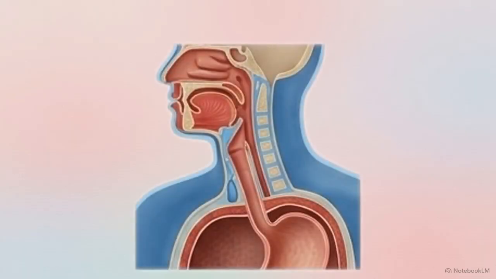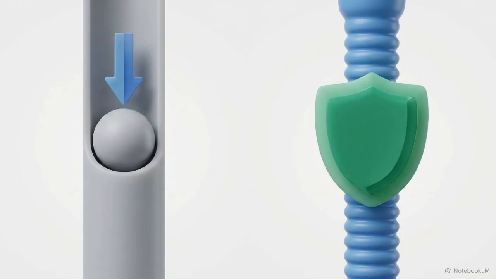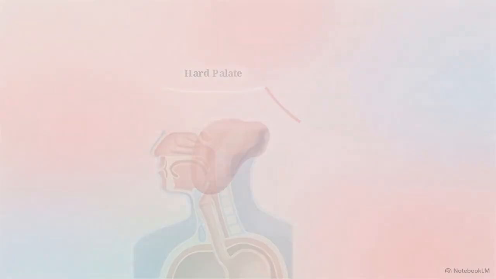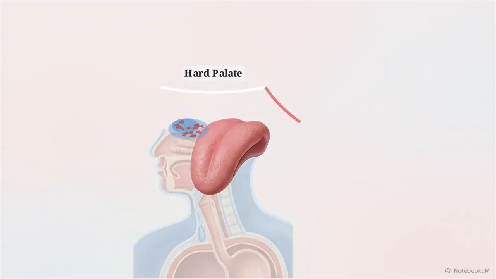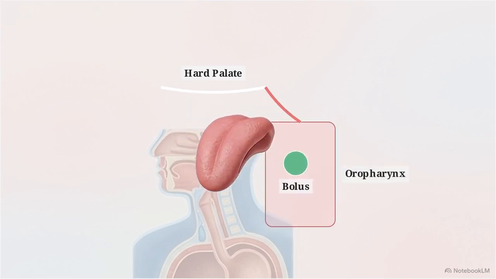Let's look at propulsion. Swallowing, or deglutition, is an intricate neuromuscular reflex coordinated by the swallowing center in the medulla oblongata. It executes two simultaneous goals: driving the bolus forward and strictly protecting the airway. It begins with the voluntary oral phase. The tongue collects the chewed material, mixes it with saliva to form a cohesive bolus, and sweeps it backward against the hard palate into the oropharynx.